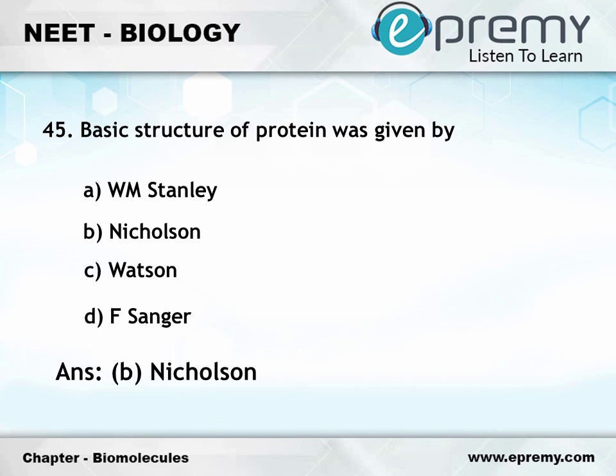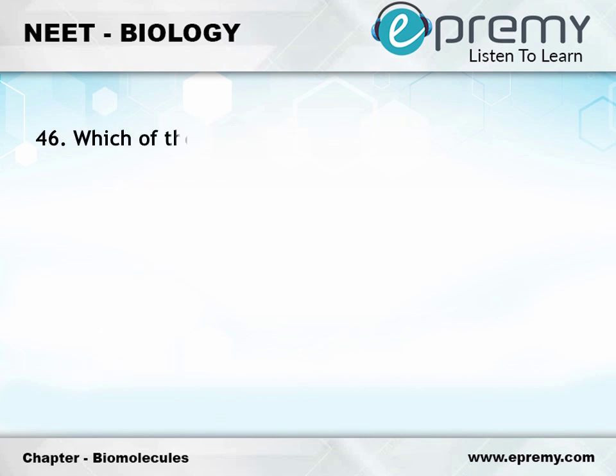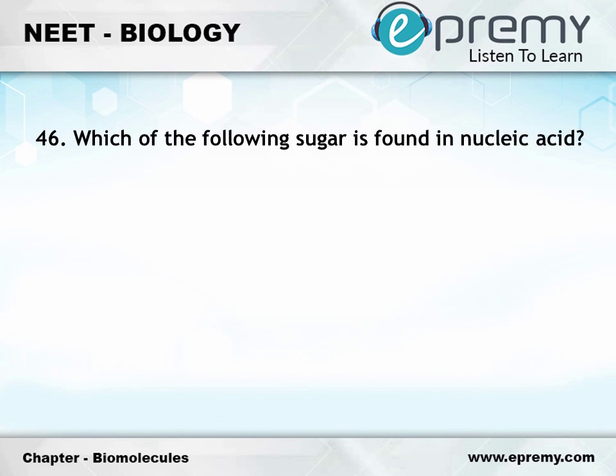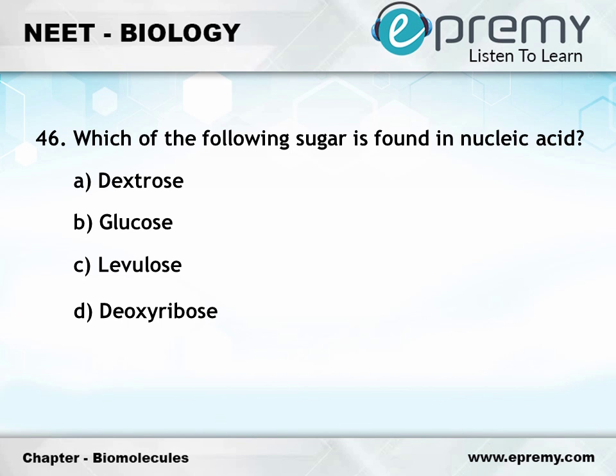Question number 46. Which of the following sugar is found in nucleic acid? Option A, dextrose. Option B, glucose. Option C, levulose. Option D, deoxyribose. The answer is option D, deoxyribose.